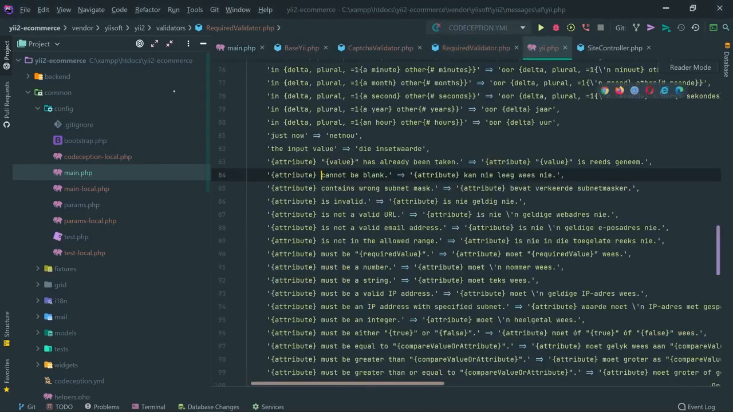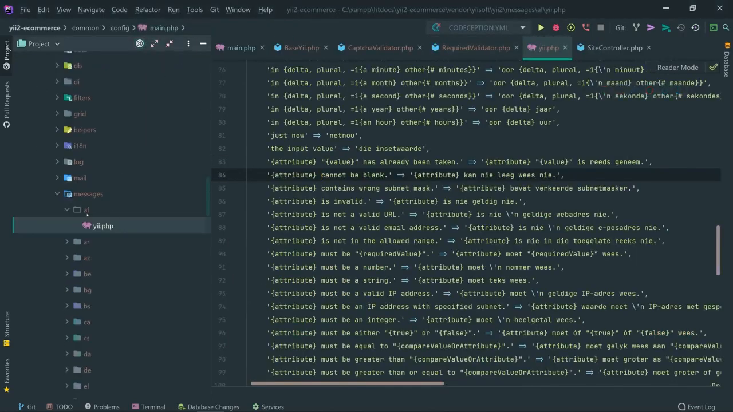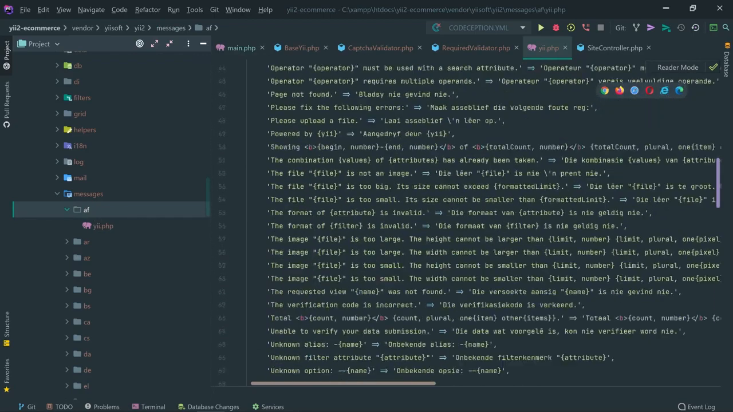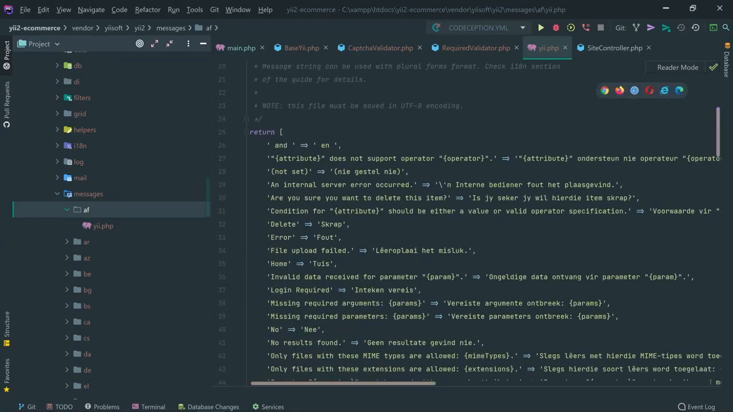We can pick up the first one. I don't know which language actually this is. AF. I don't know which language that is. But right here we have an associative array of key value pairs, where the key is the source language and the value is its corresponding translation in that specific language.